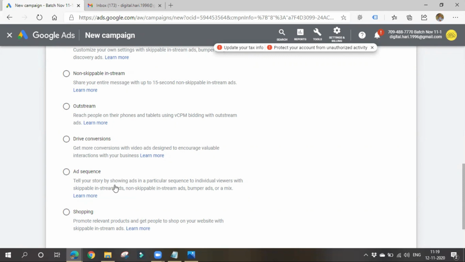Then there is ad sequence. If you want to show a sequence of ads to a particular viewer, you can choose ad sequence. You might have seen a sequence of 2 ads. Have you people noticed? After one ad, you'll get a second ad also. Yes, ma'am. Like that you can show a sequence of ads to viewers. Depending on your interest, they can be skippable in-stream ads or non-skippable in-stream ads, or a mix. This is known as ad sequence.